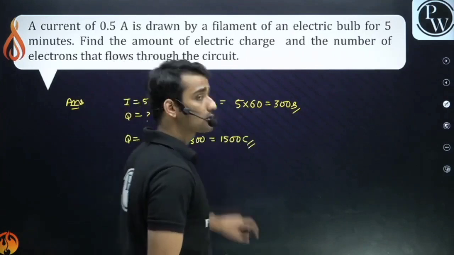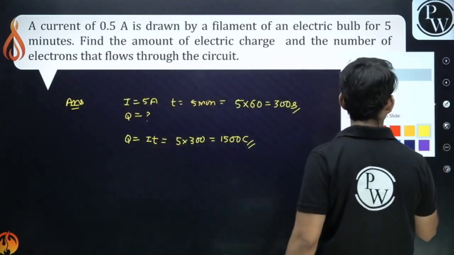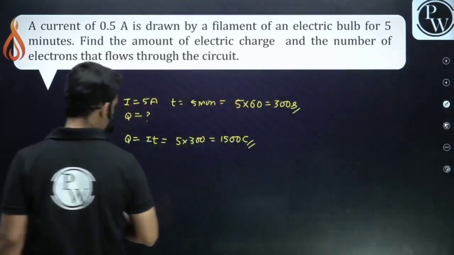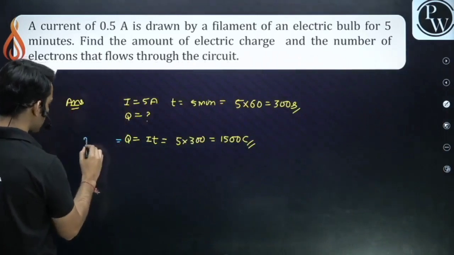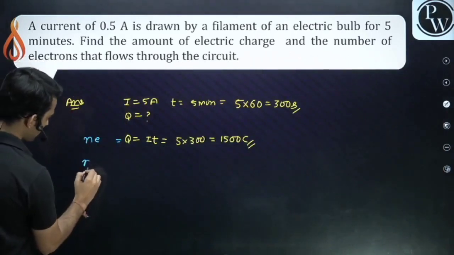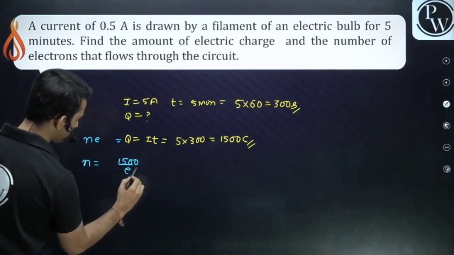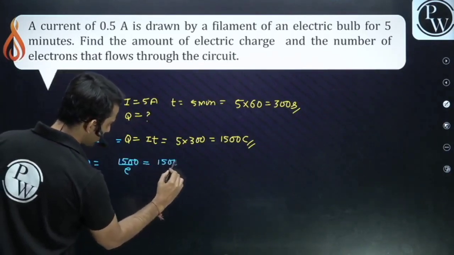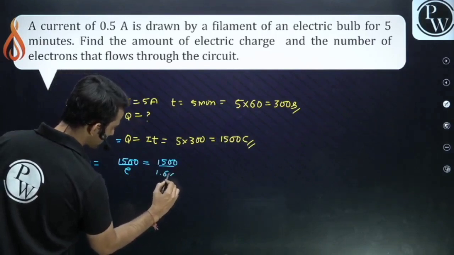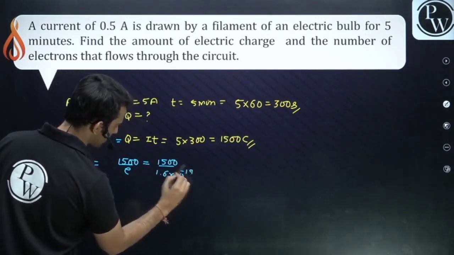You also have to calculate the number of electrons. So Q is equal to NE. What is N? It is Q upon E. What was the value of E? I have told you, 1.6 into 10 raised to the power minus 19 coulomb.